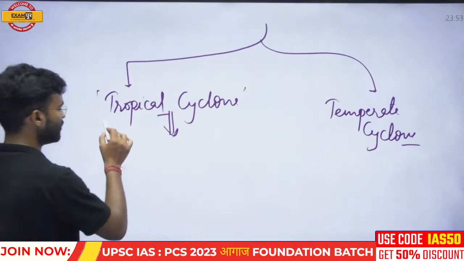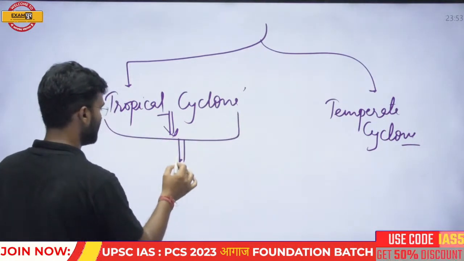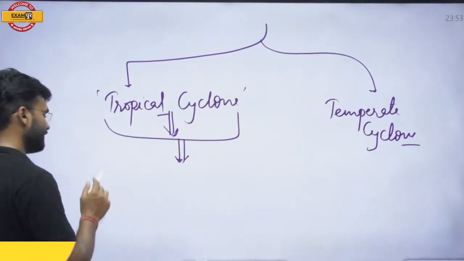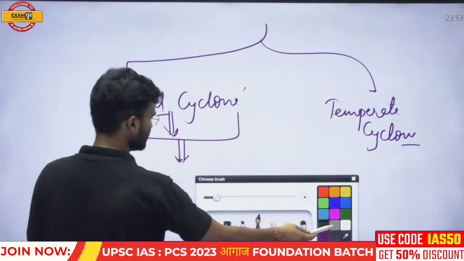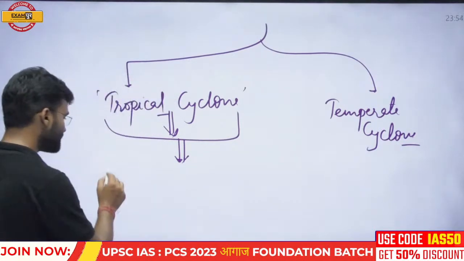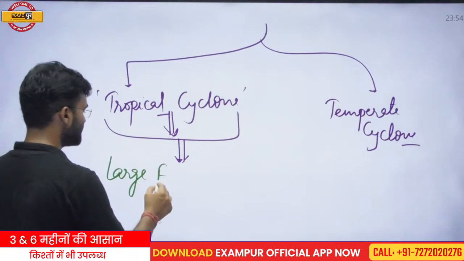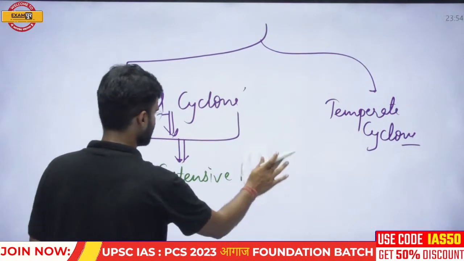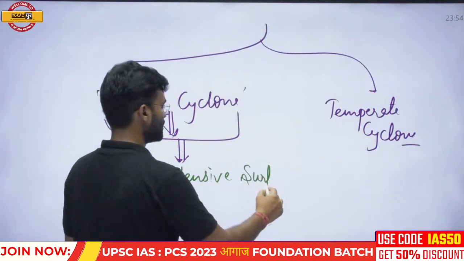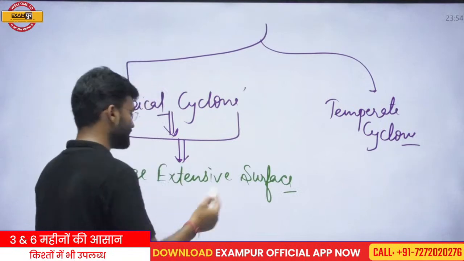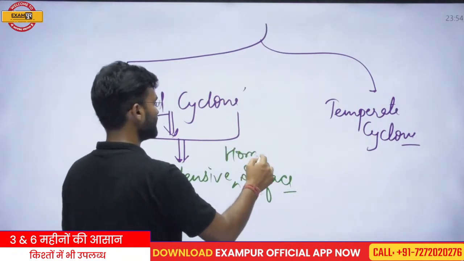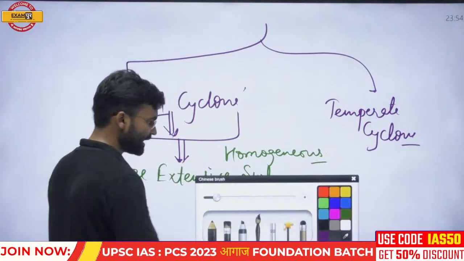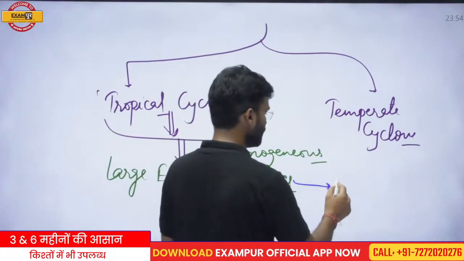For the development of this tropical cyclone, some essential conditions are required. The first essential condition is a large extensive homogeneous surface, and this type of surface is only found at the oceanic surface.